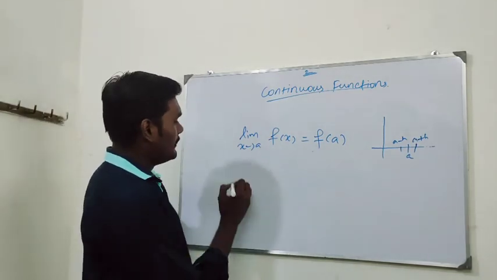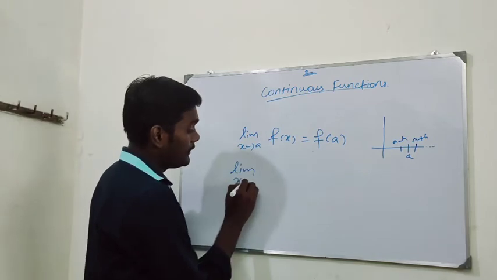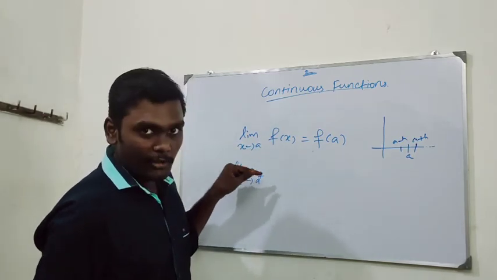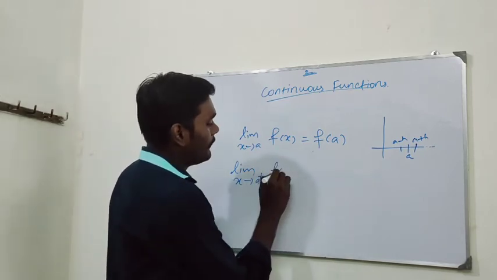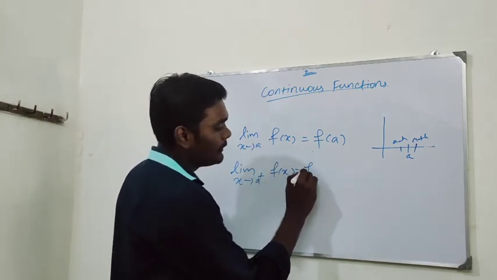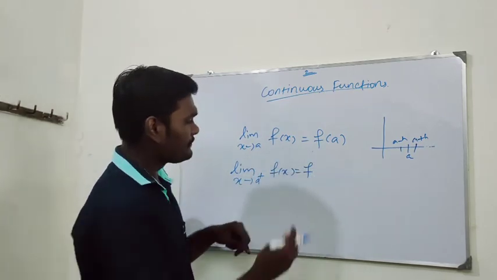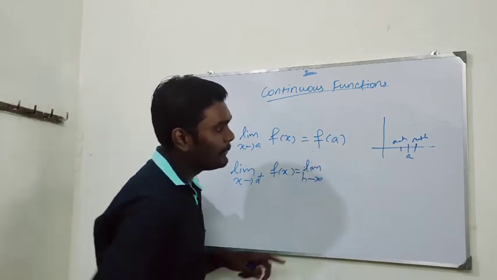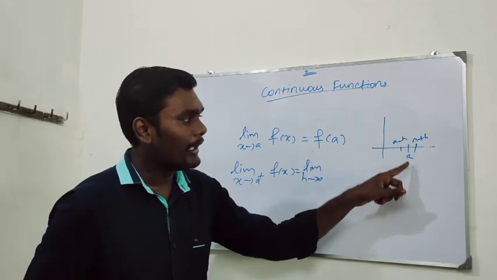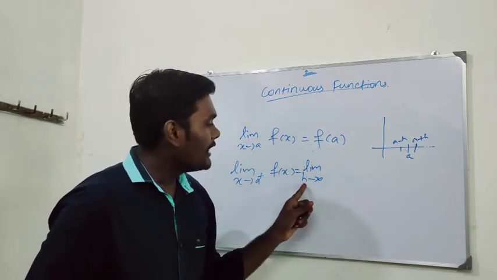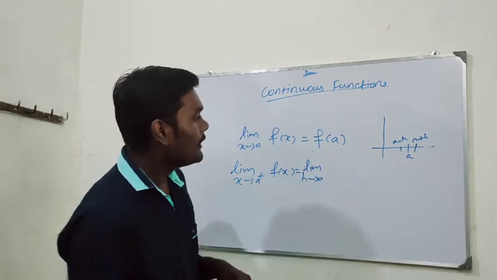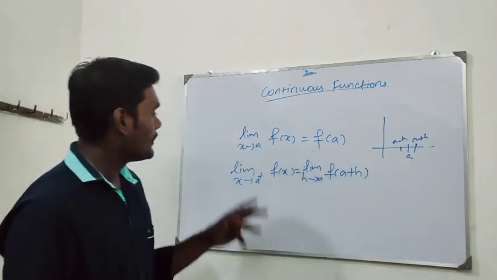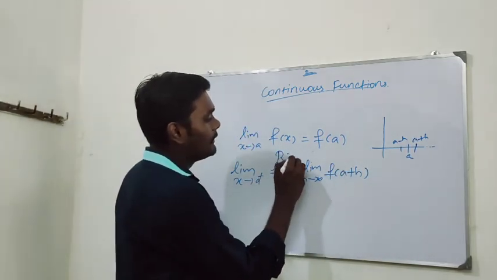The right limit, which is limit x tends to a plus, just to denote it is a right limit we are using the plus sign, of f of x, is equal to limit h tends to 0 of f of a plus h. As I said before, h is a change which is applied to the point, which should tend to 0, which means there is no change. This is called the right limit of the function.